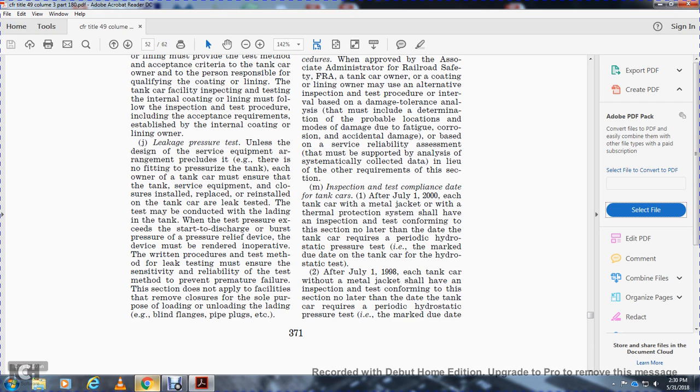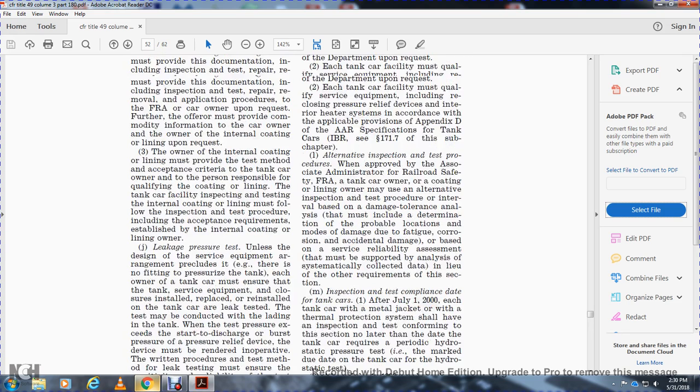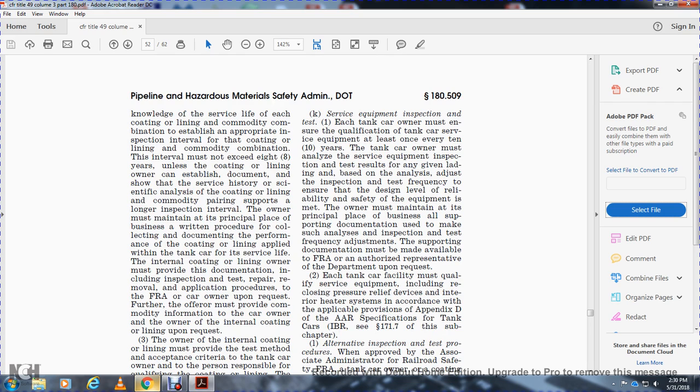This section does not apply to the facility removing the closure for the sole purpose of loading and unloading, and landing of blind flanges, pipe plugs, etc. Okay, surface equipment inspection test.